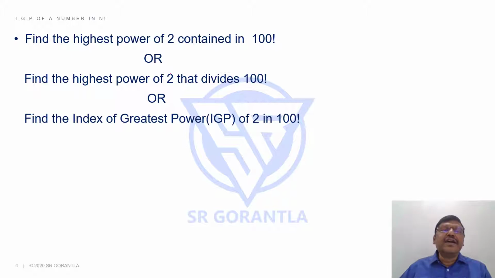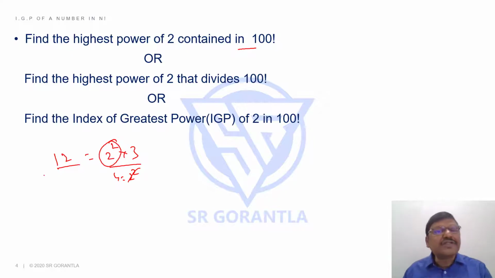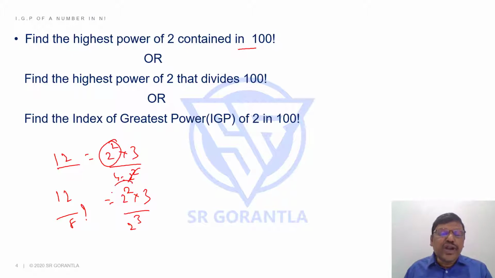Please understand, unless it is contained in that, it cannot divide it. Suppose I ask you, is 12 divisible by 4? Yes. Why? 12 is 2 square into 3, and 4 means 2 square. It goes because it contains it. Suppose I ask, is 12 divisible by 8? No. Why? 12 is 2 square into 3, but 8 is 2 cube. You don't have 2 cube here, that's why it doesn't divide it, right?